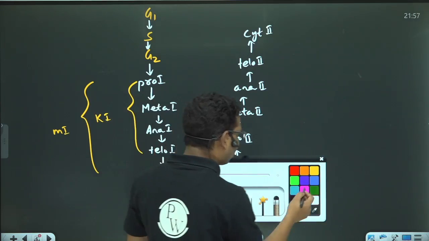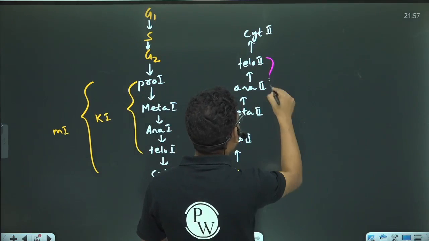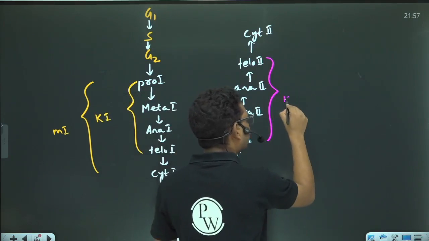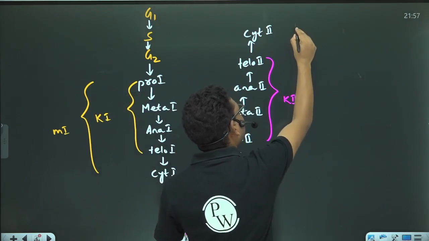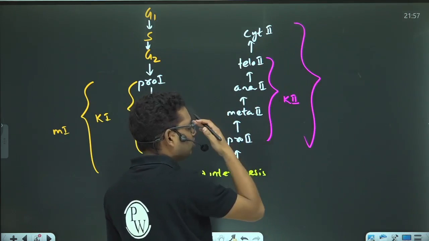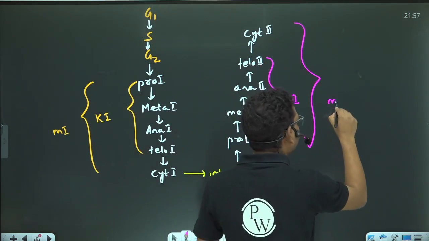These four phases, prophase second to telophase second, are karyokinesis second, and karyokinesis second and cytokinesis second are collectively called meiosis second.